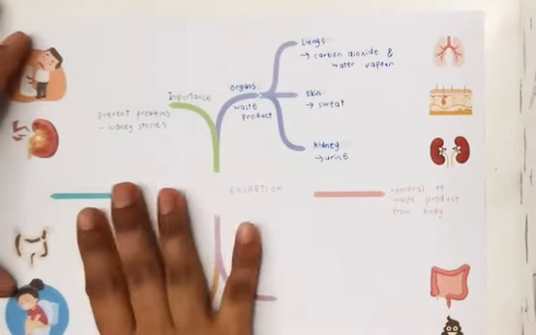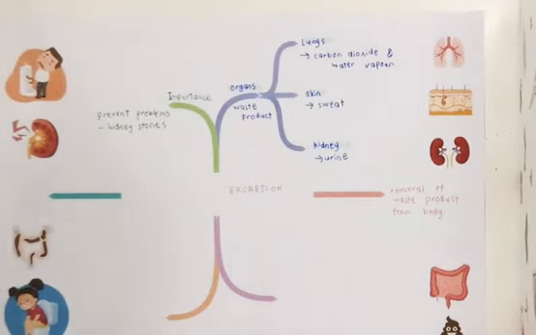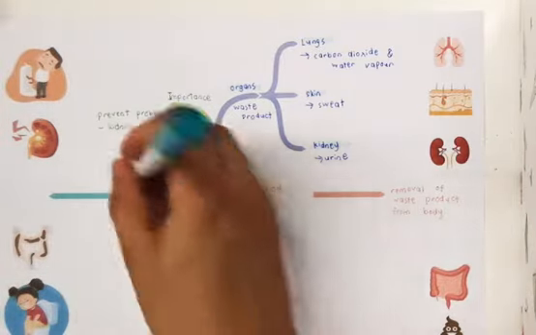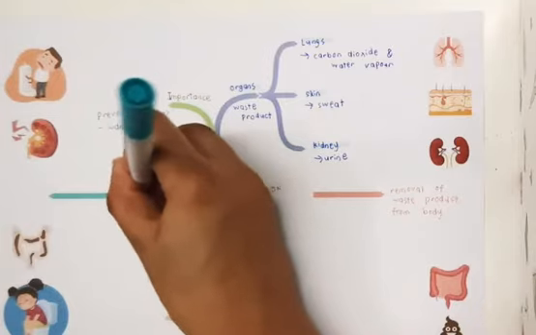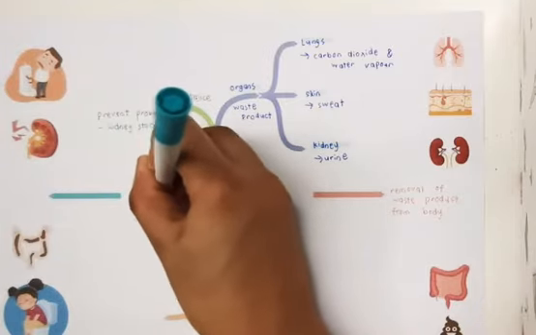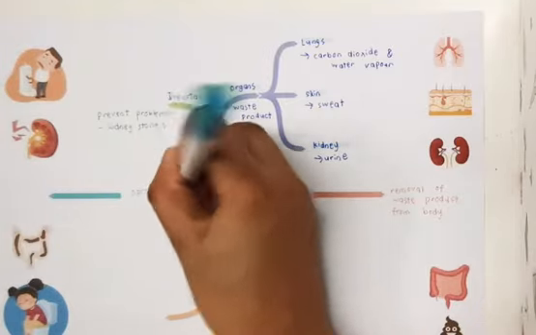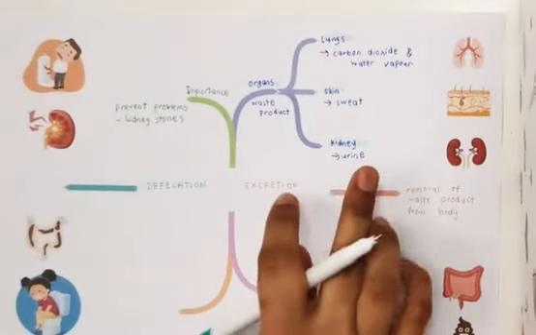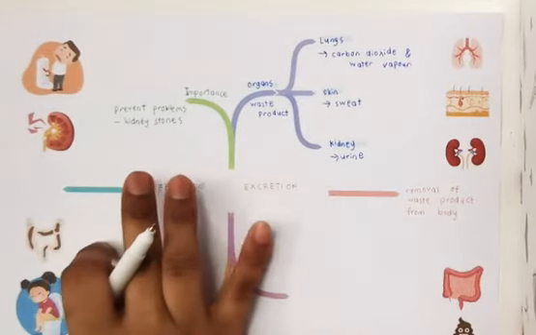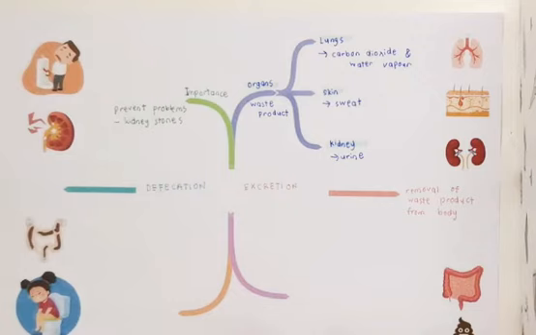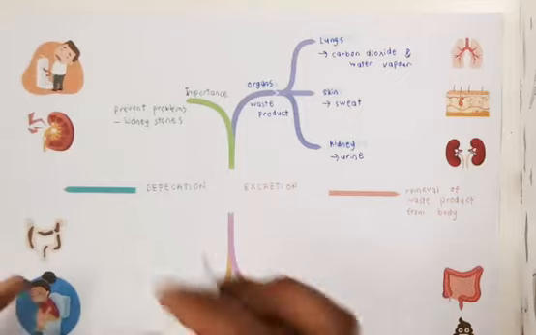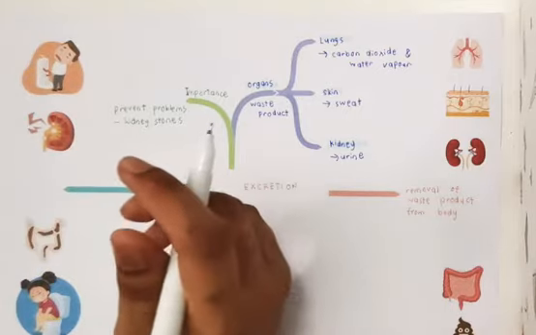Now we move on to defecation. What is the meaning of defecation? There are two parts here, excretion and defecation. Defecation is actually the removal of feces through the anus.